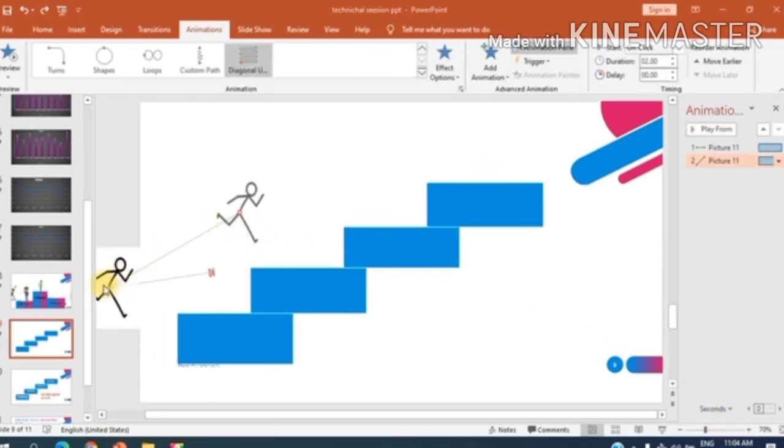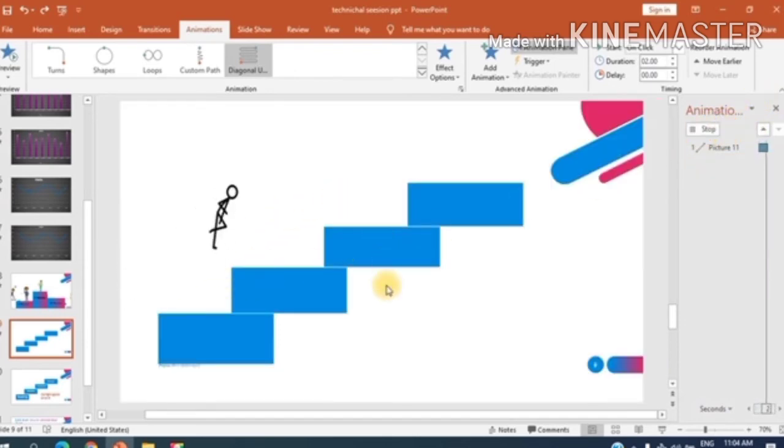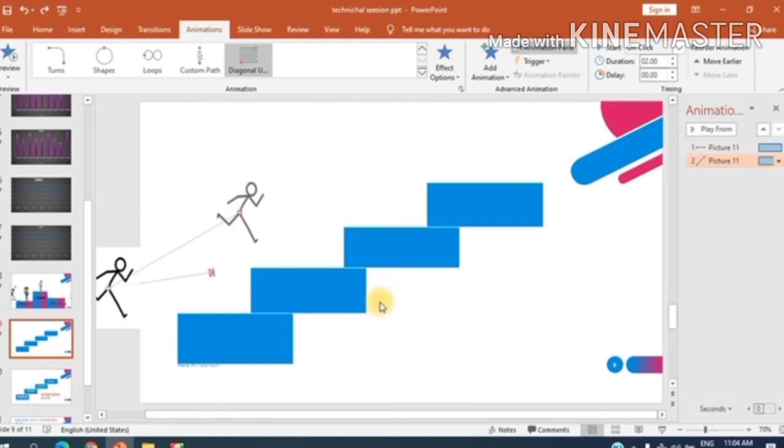But see, the boy is moving from the first point to the second step. But what do we want? We want this boy to move from the second point to the final step, that is to the second stair, okay? So what we have to do now, just drag the line and bring back the boy into the first position.